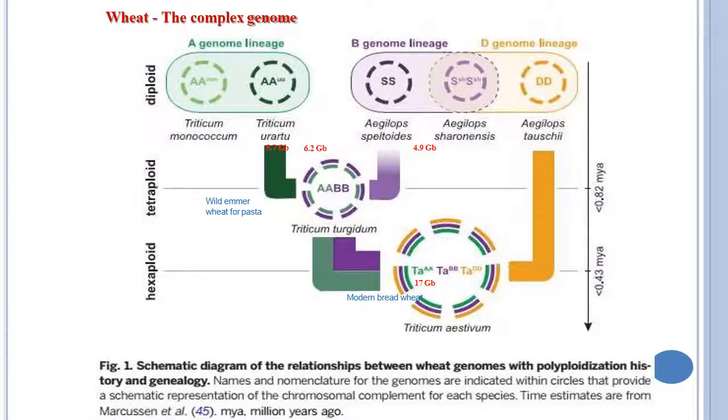The complexity of genome. Highest complexity is found in hexaploid wheat, followed by tetraploid, followed by diploid. The genome size of hexaploid wheat is 17 GB, then diploid wheat is 6.2 GB, tetraploid is 6.2 GB, and the diploid species Triticum monococcum and urartu are 5.7 GB, whereas Aegilops speltoides, sharonensis and tauschii are having 4.9 GB. These are diploid species.